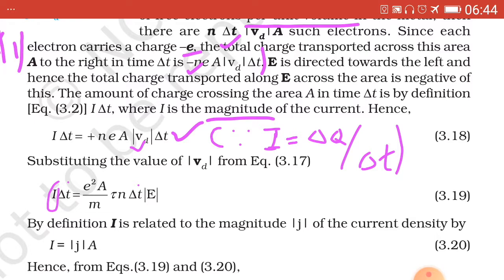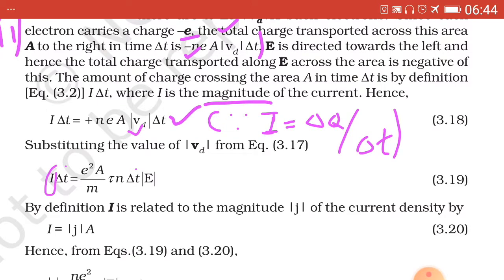Why does minus e become plus? Because we are considering the magnitude of the current and the magnitude of the drift velocity |Vd|. So this is equation 3.18, which has been tick marked.